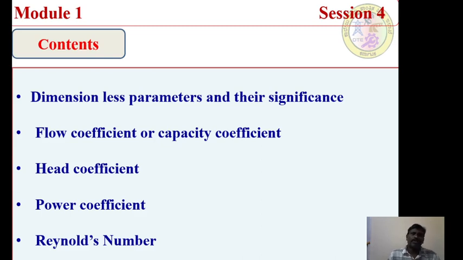So here we are discussing the different types of quantities. We have defined unit quantities in case of turbo machines, specific quantities, like that dimensionless quantities or dimensionless parameters. Why do these dimensionless parameters play a very important role in the field of turbo machines? Very important concepts. Let us see how we can define or relate these dimensionless parameters to the performance of a turbo machine.